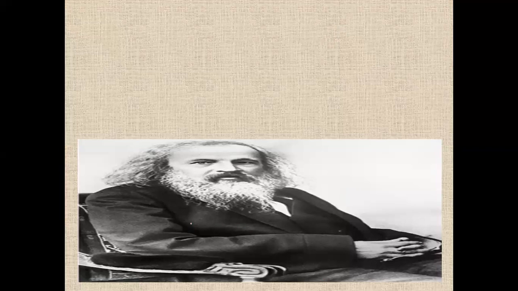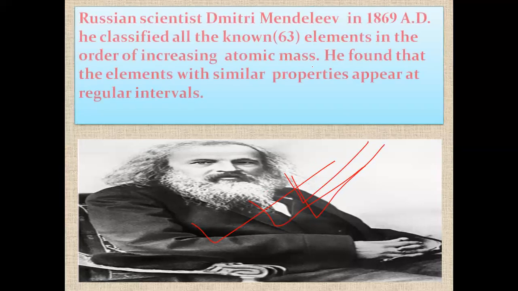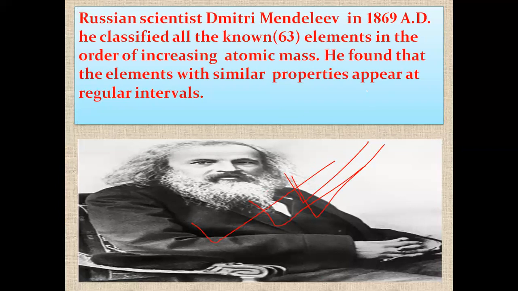And you can see here Dmitri Mendeleev, the Russian scientist. In 1869 AD, he classified all the known 63 elements in the order of increasing atomic mass.